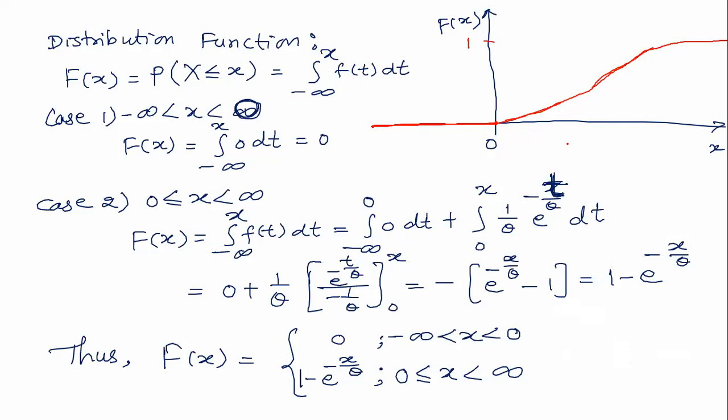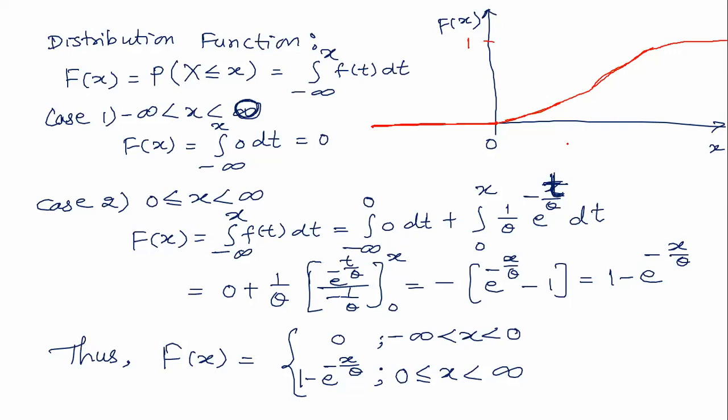Now, this exponential distribution has an important property. The lifetime of an electronic equipment follows the exponential distribution. You may have any electronic equipment, maybe a laptop, charger, battery, a battery of vehicles, or a battery of mobile, battery of laptop.